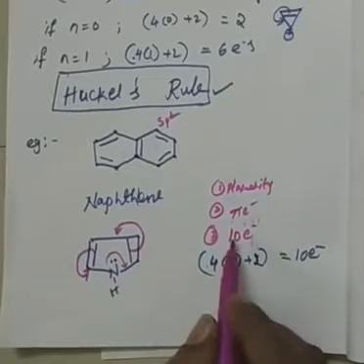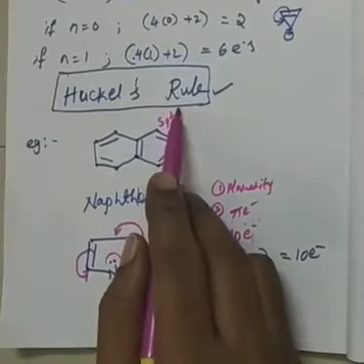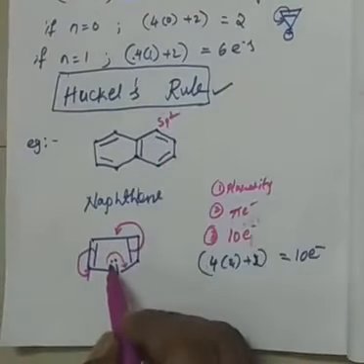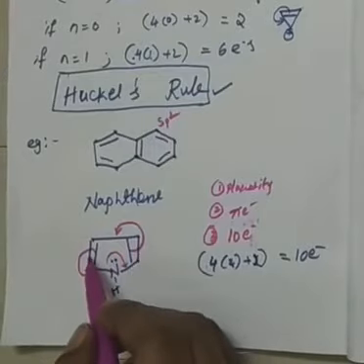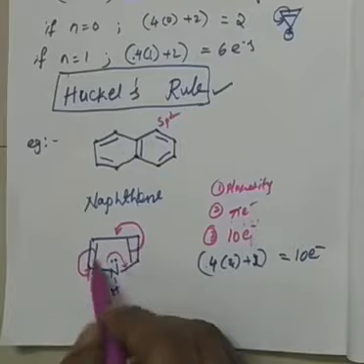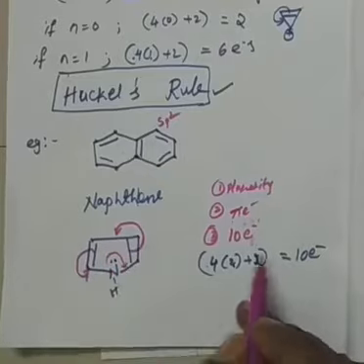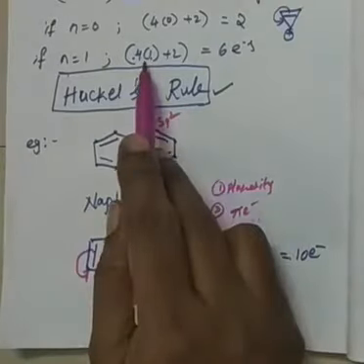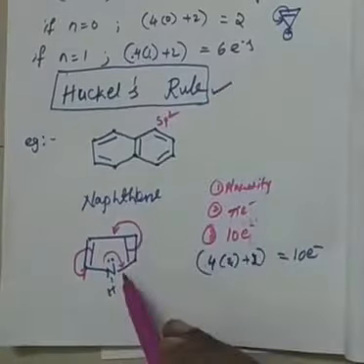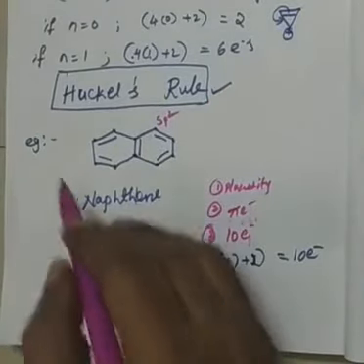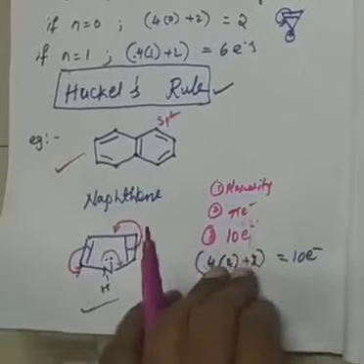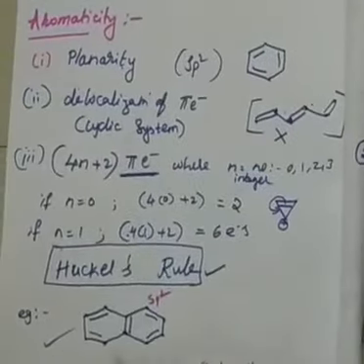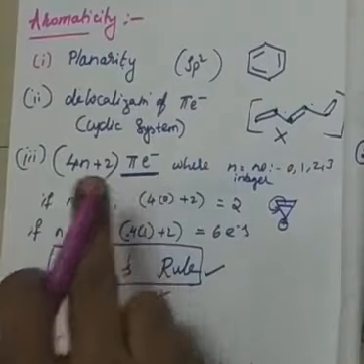Then 4n plus 2, whether it is following Huckel's rule or not? Yes, count it. 2 electrons from the nitrogen, 2 electrons from this double bond, and 2 electrons from this double bond. This means altogether 6 electrons. Yes, 6 electrons means, as we already said, n is equal to 1. Therefore, it follows Huckel's rule. Therefore, again, this compound is also an aromatic compound. Please don't worry about any compounds. Just remember the 3 rules to become an aromatic compound.